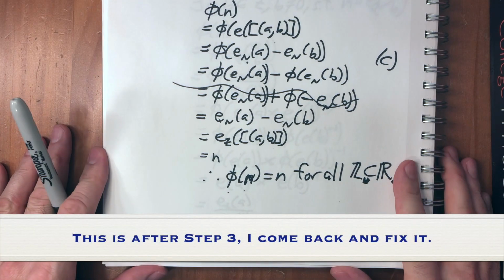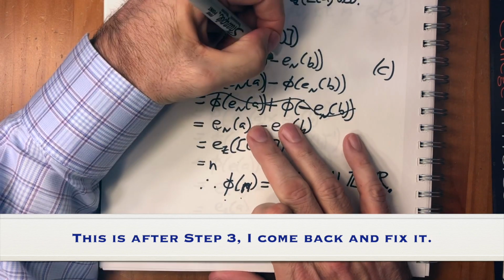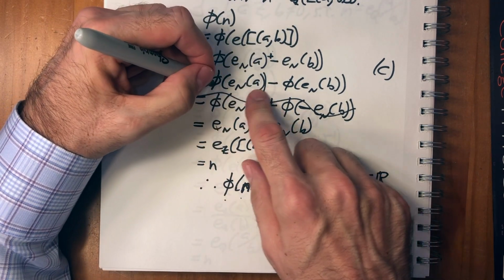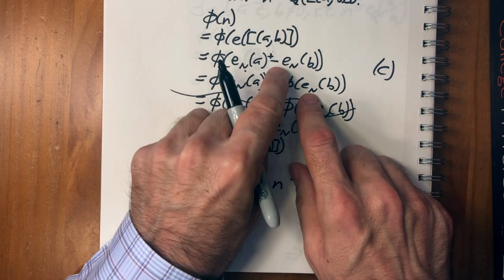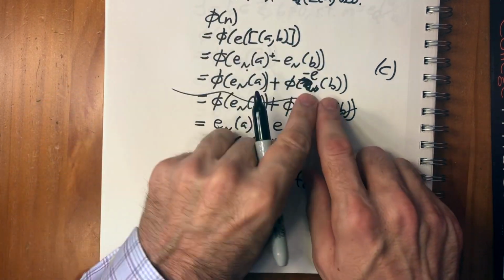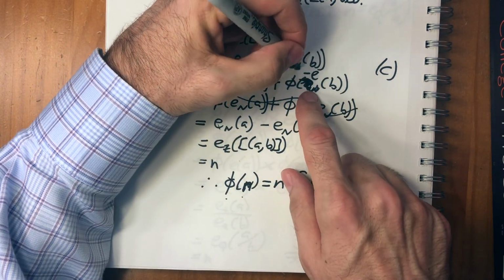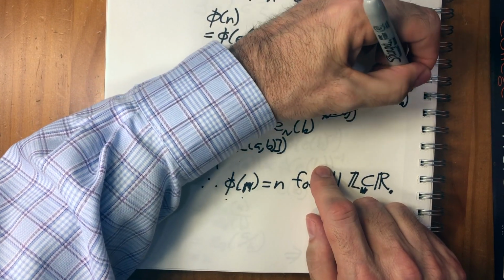Oh, I see what I did wrong here. I shouldn't have done this. I should have thought of this as a plus and a minus, and then had phi of e to the a plus phi of minus e to the b. From there, we can move the minus sign outside to rewrite this as minus phi of e to the b.